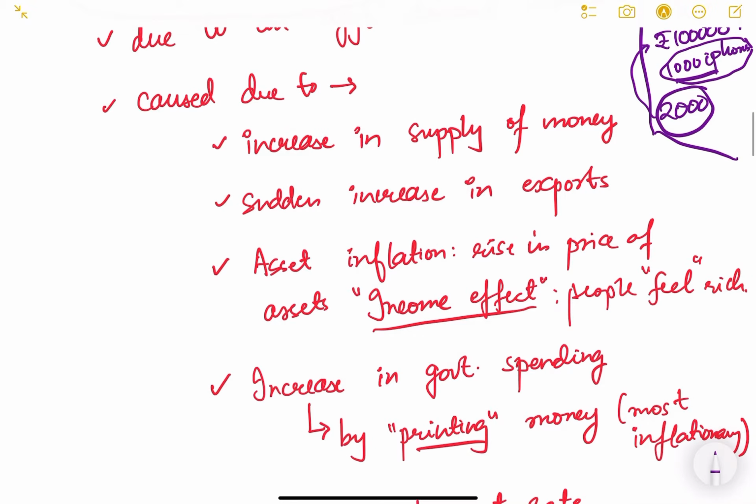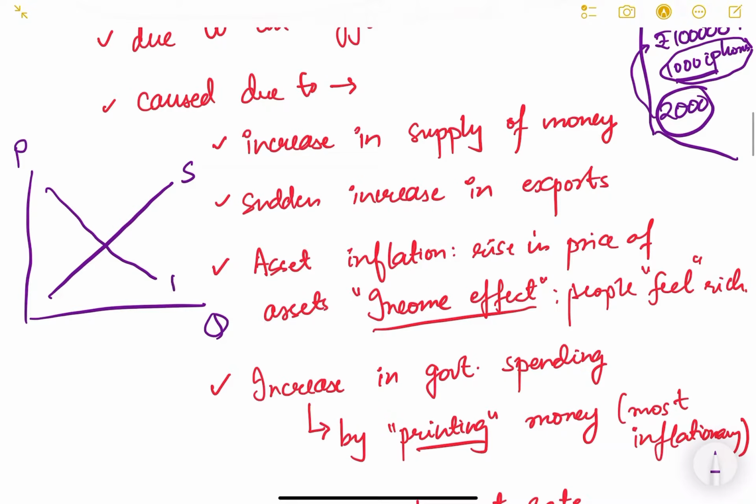So we will see this here in the diagram also. Here is the price, here is the quantity, this is supply, and this is demand. Demand pull means the demand is increasing, so the demand curve is shifting to the right. Initially demand was D1, now the demand becomes D2. You see the equilibrium point has shifted. This was the initial equilibrium point, now the equilibrium point is this.